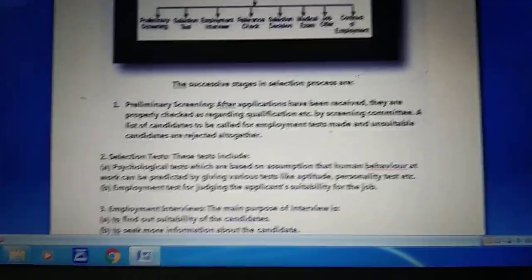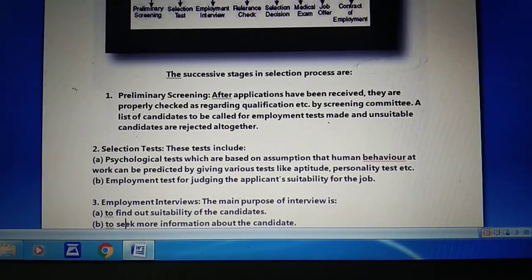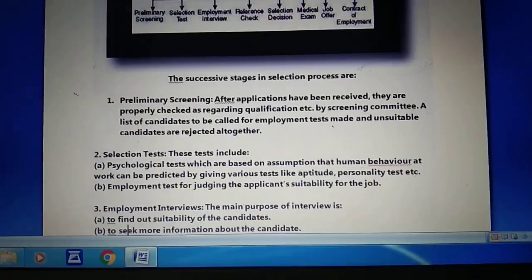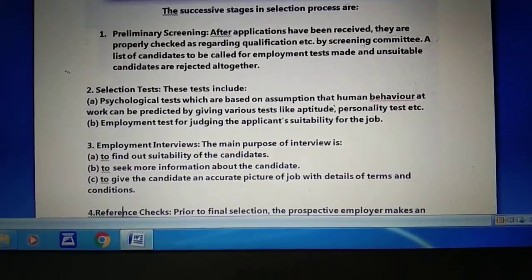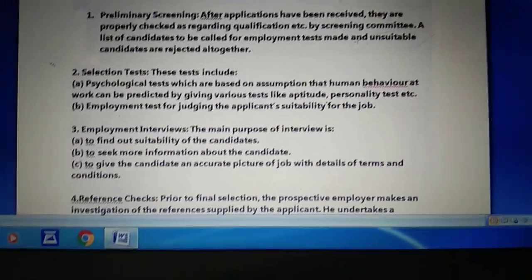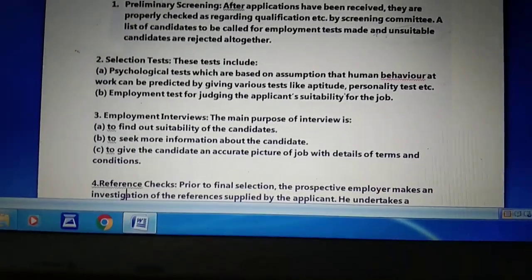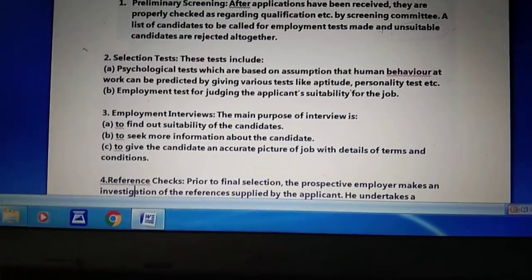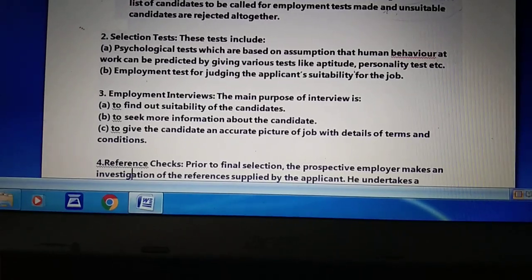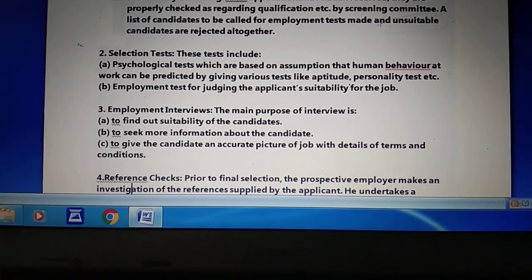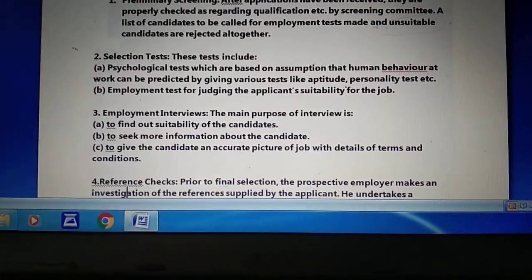So if an employee has cleared the selection test, then he or she moves to the third step of the selection process, and that is the employment interview. Now students, what happens in the employment interview is that the interview is a formal in-depth conversation conducted to evaluate the applicant's suitability for the job. The role of the interviewer is to seek information, and that of the interviewee is to provide the same. Though in present time the interviewee also seeks information from the interviewer.